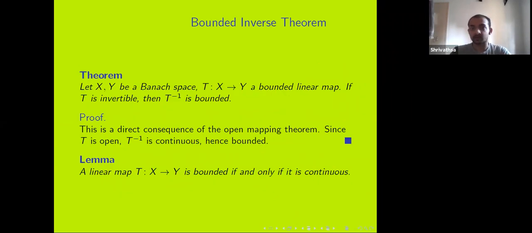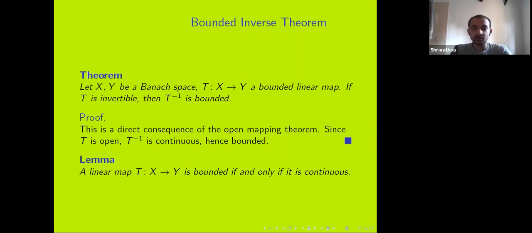Okay, now we come to this bounded inverse theorem. All it says is that if you have two Banach spaces and a bounded linear map between them, when it is invertible, the inverse is also bounded. Now I'll be needing another lemma which says that a linear map is going to be bounded if it's continuous. So assuming that lemma, this bounded inverse theorem is a direct consequence of the open mapping theorem. So T will be a continuous linear surjection, which means it's an open map. So T being open means the inverse is continuous. So the inverse is continuous, and by the lemma, the inverse is going to be bounded. So that's trivial once we have the open mapping theorem.